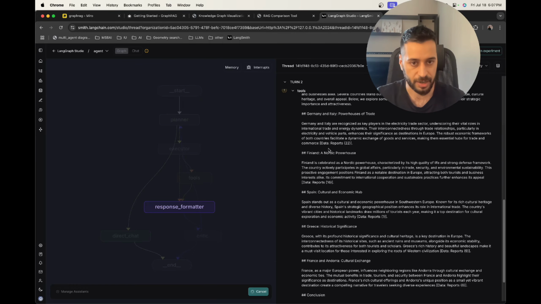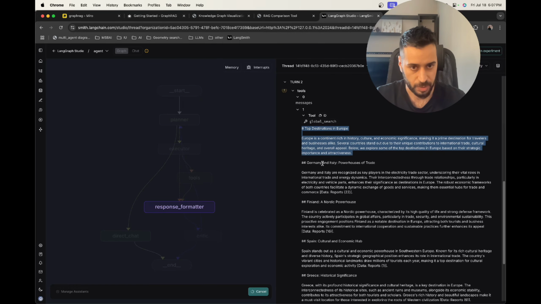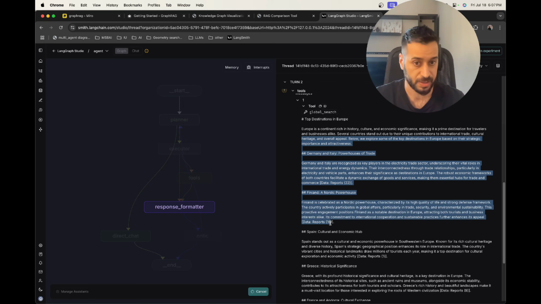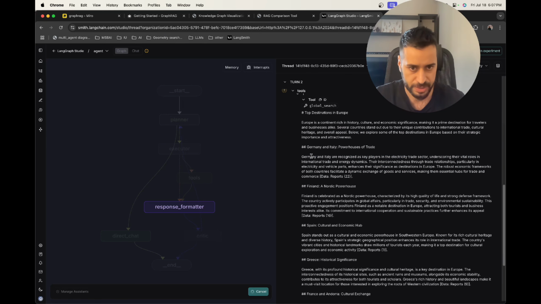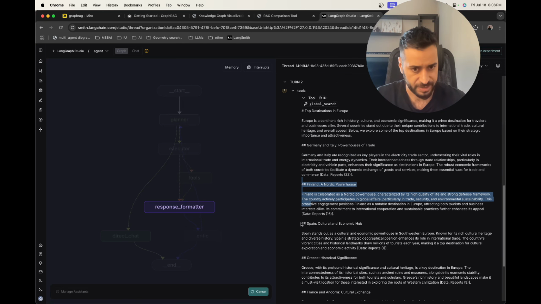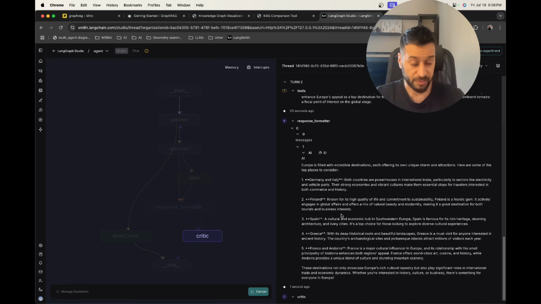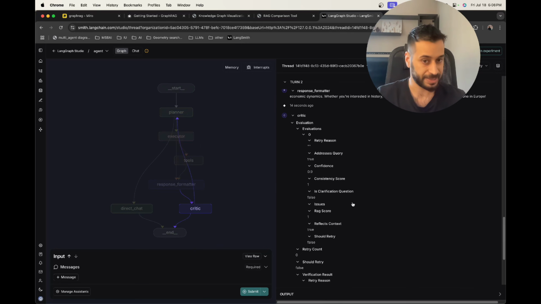So now after the global search response is ready, this is the context that has been built, as we've seen here, and now we also have the documents with the sources and all the destinations here, for example Germany and Italy, Finland, Spain, culture and economic hub. Now the response formatter will format the response based on the context. So it will take the user query, it will take the context, and it will then put it in the context of the large language model to produce this answer. After that we run it through the critique.